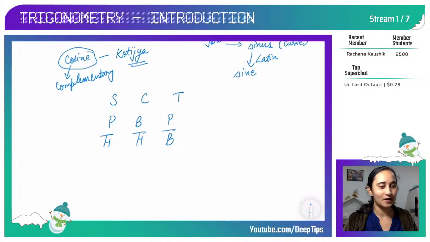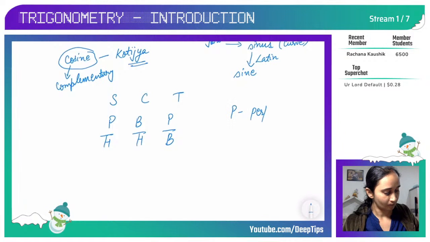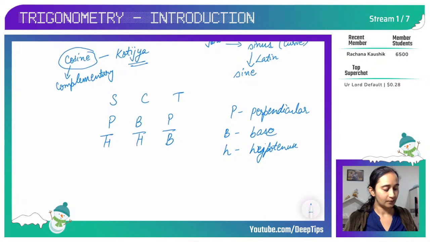This is how I did it in my exams. Pandit Badri Prasad Hari Hari Bole Sona Chandi Tole. This is how my teacher taught me in grade 10, so I am just passing on this knowledge to all of you. Now see here, P means perpendicular, B means base, and H means hypotenuse. So perpendicular, base, and hypotenuse, I have these three sides in my right angle triangle.